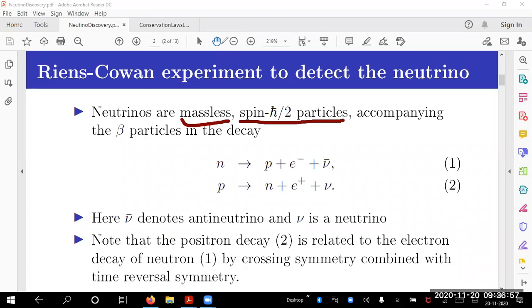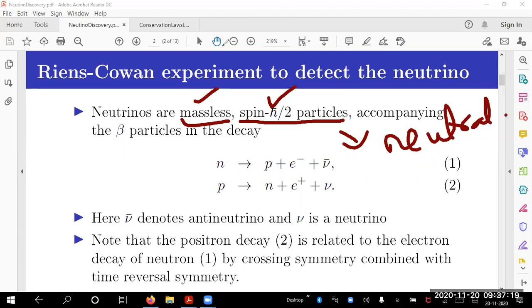Otherwise, angular momentum conservation will not work in proton decay, neutron decay. So I have said this should be massless, spin half, and chargeless also. I forgot to write it: charge 0, it is a neutral particle. By name itself, it is a neutral particle. So I have all the three properties that I ascribe to a neutrino.